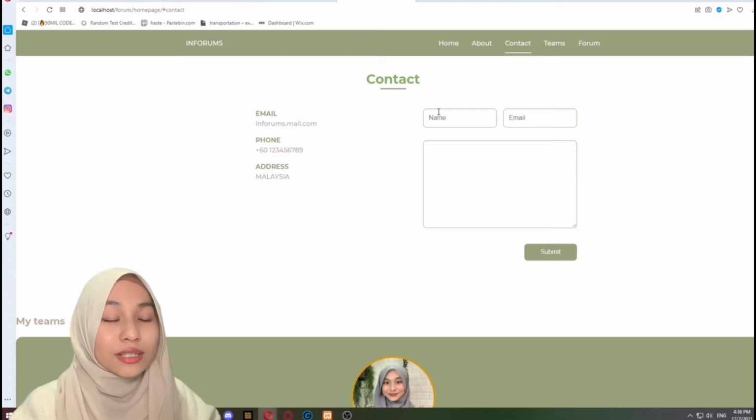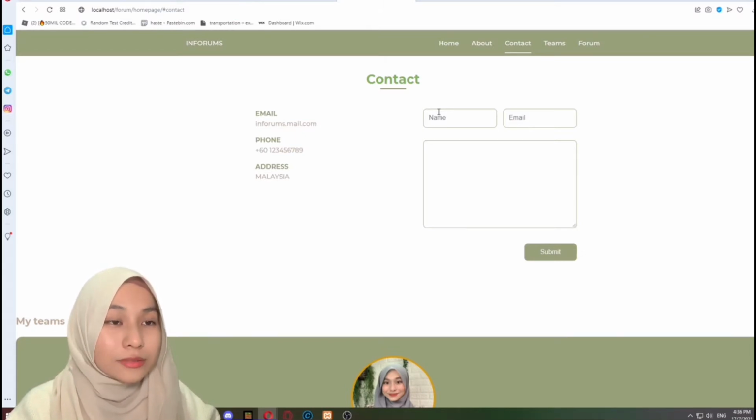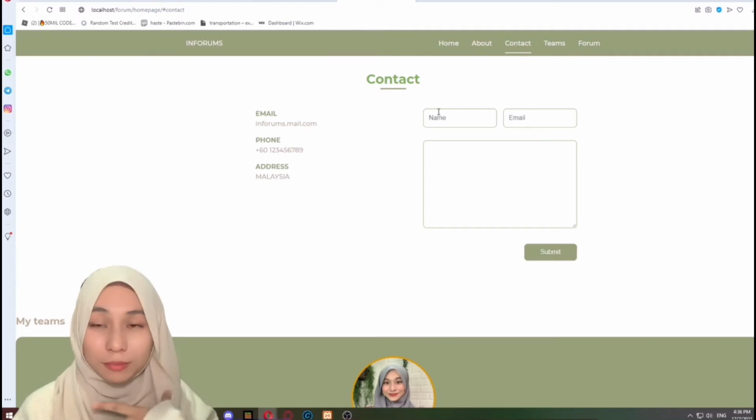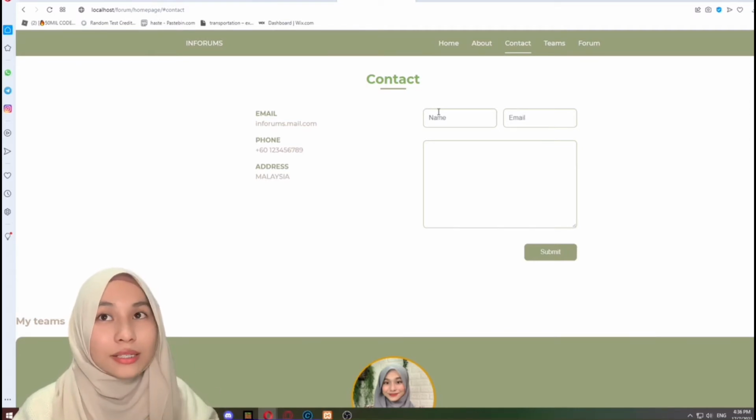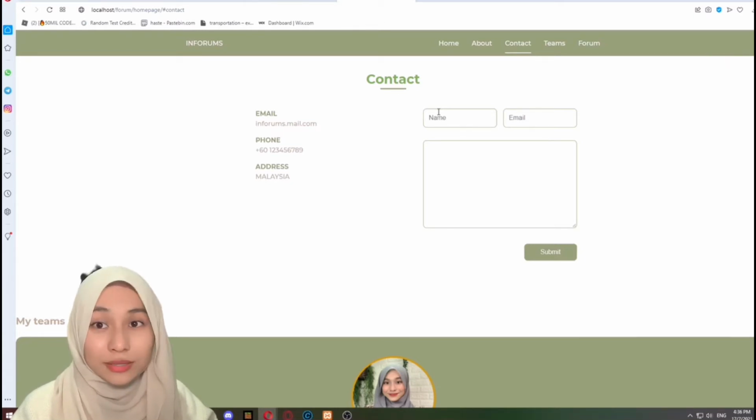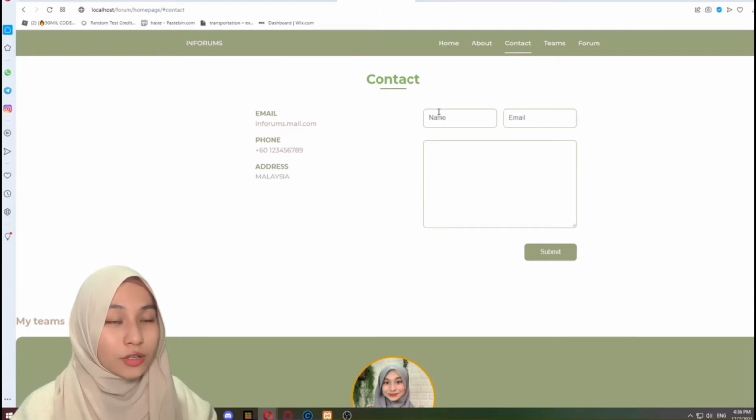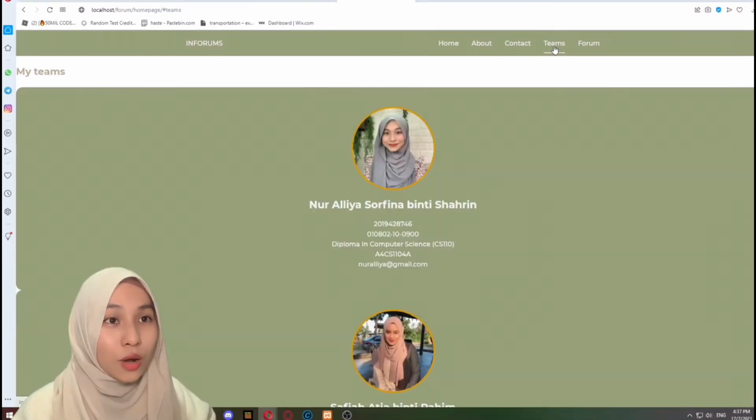Whenever the user click the submit button, the message will go to our email. We didn't put it at the database because we want to put it at the email so it will be easier for us to check or to reply the message. So that is our contact part, and then we're moving forward to our themes.